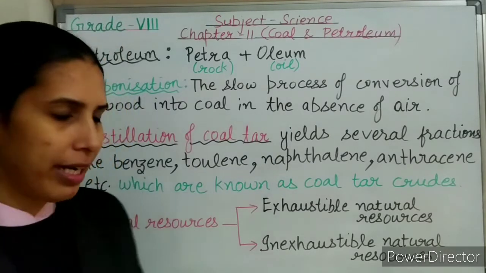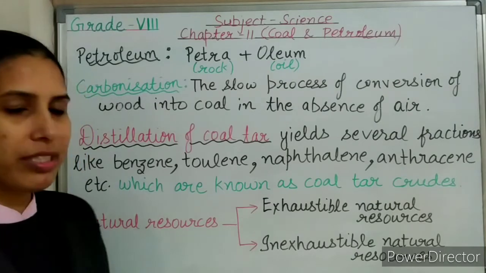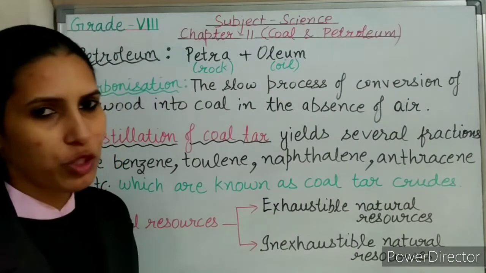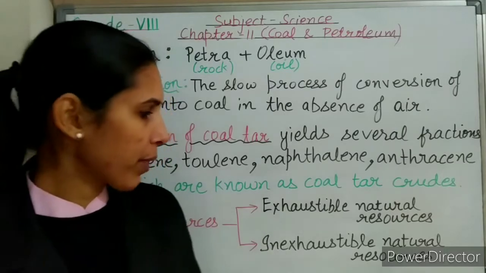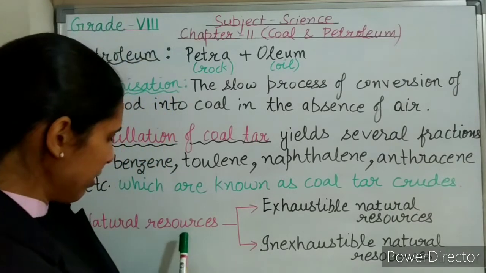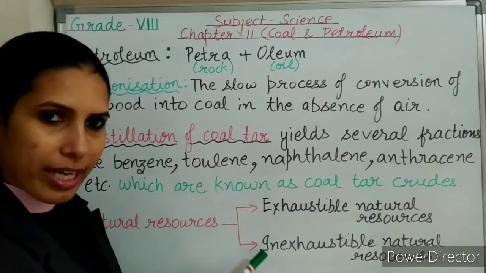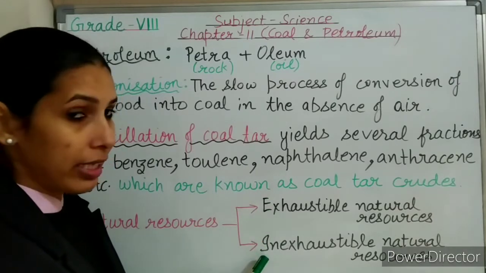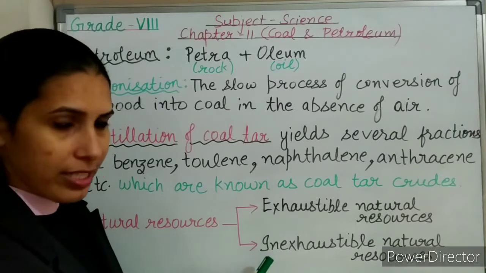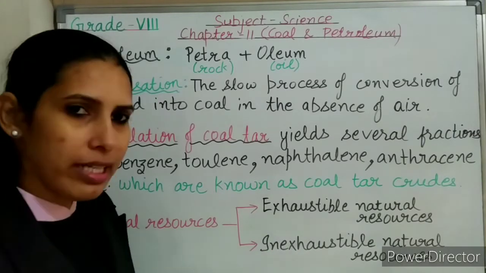First, we need to understand what natural resources are. Natural resources are the resources which are available in nature and they are useful for humans. How have they been categorized? Natural resources have been categorized into two categories. First is exhaustible natural resources and another is inexhaustible natural resources.